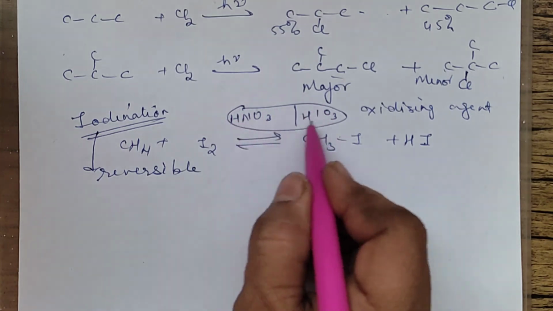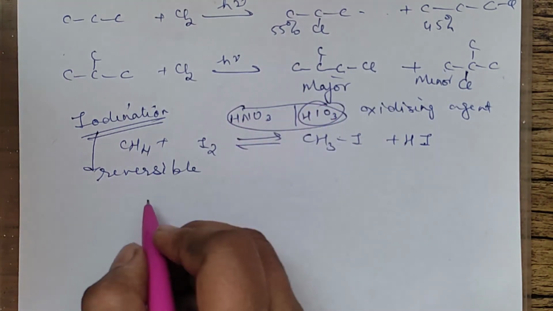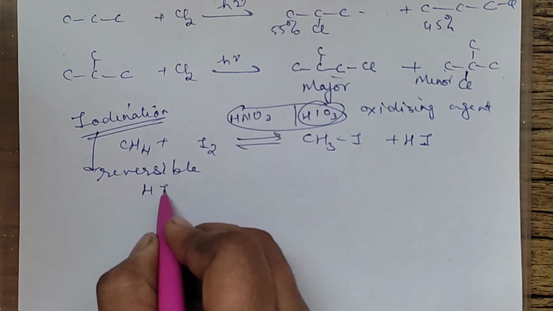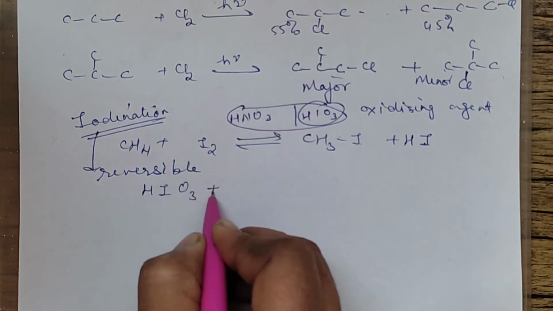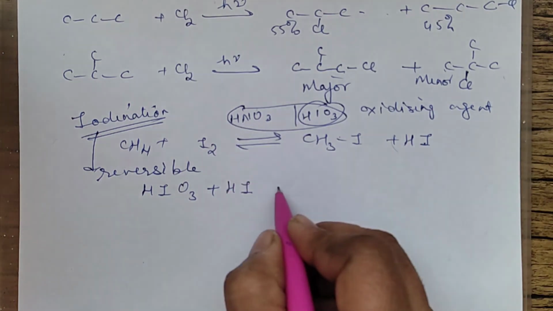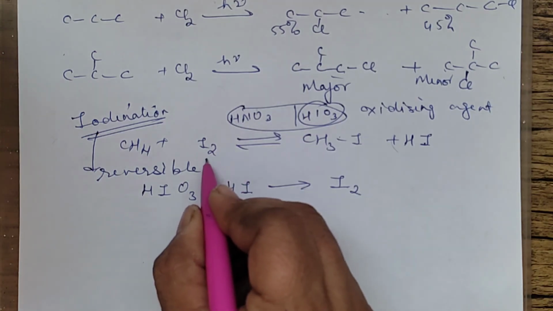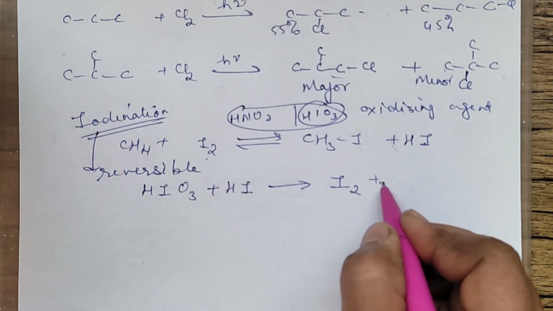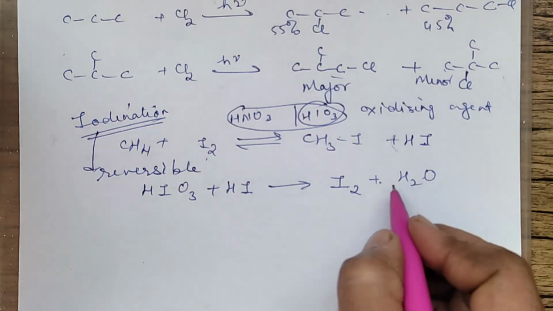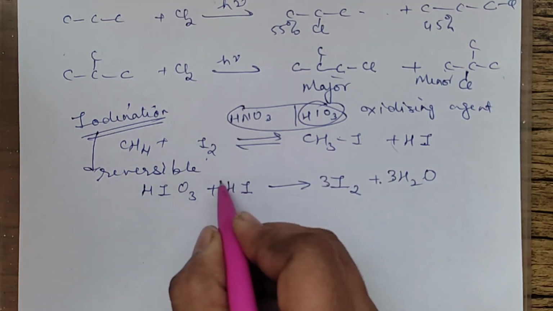We use an oxidizing agent. So what will that oxidizing agent do? Suppose I consider HIO3. So this HIO3 will react with one of the products, say HI. It will react with the product and it will generate I2. That means the reactant. And water will be formed. If you balance it, this will be 3, this will be 3 and this will be 5.